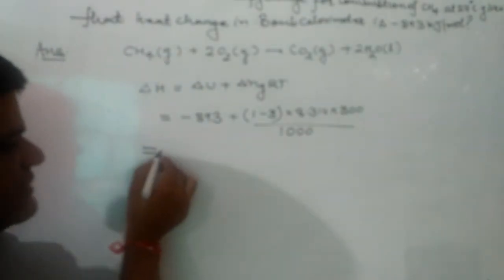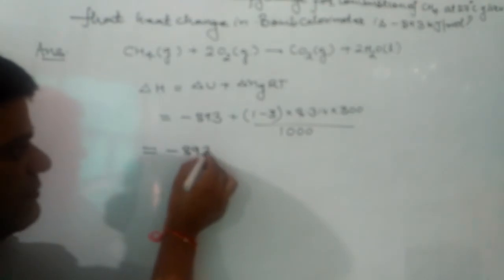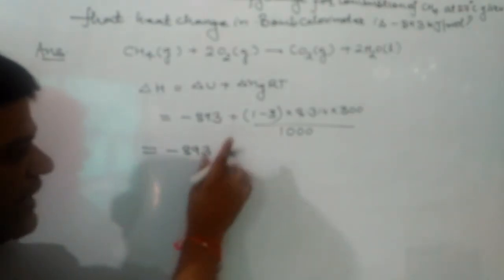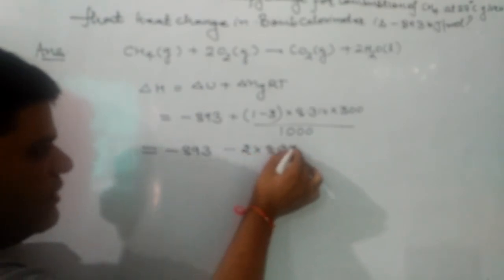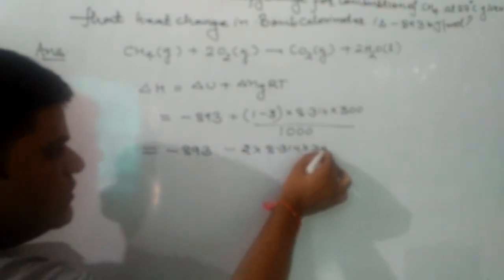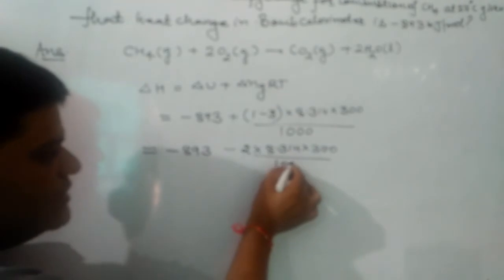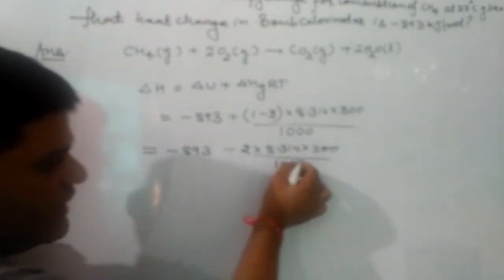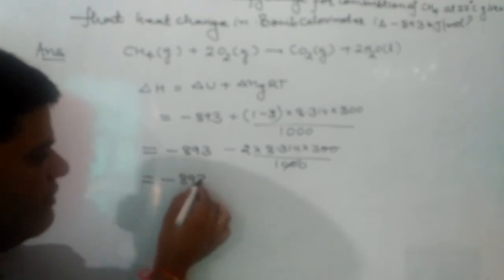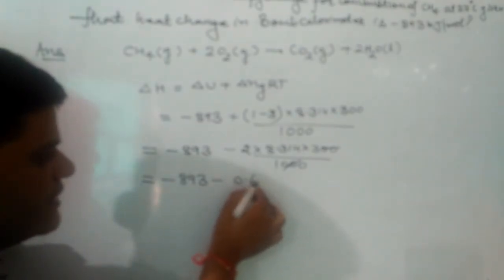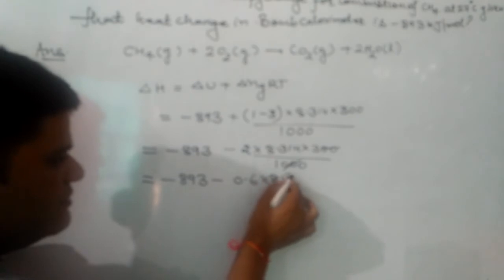So it will be minus 893 plus, minus 2 into 8.314 into 300 over 1000. On cancelling, we will get minus 893 minus 0.6 into 8.314.